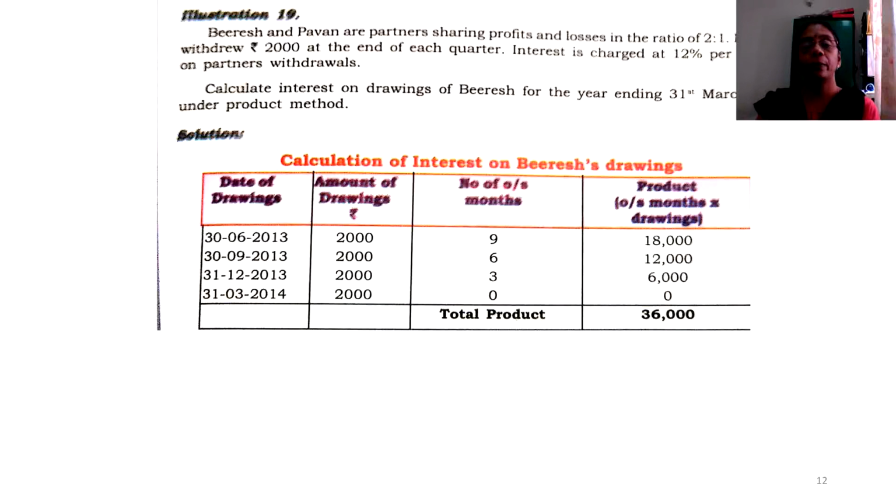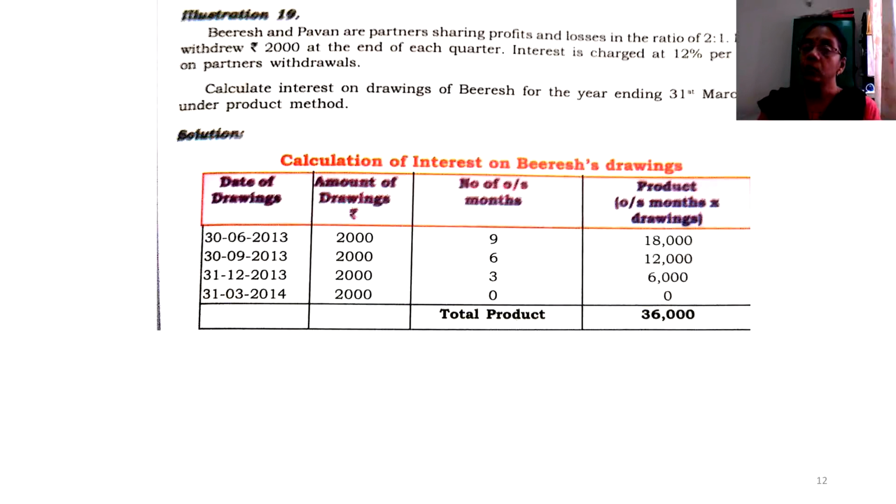You start from April. April, May, June. We took beginning of the quarter means we took on 1st April. Here what you need to take? April, May, June, June 30th. That is last date of the quarter. I repeat, 3 months, our frequency is the same. April, May, June. Instead of taking it as 1st April, which happens to be the beginning of the quarter, you have to take it as 30th June.